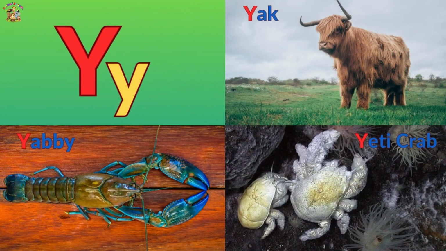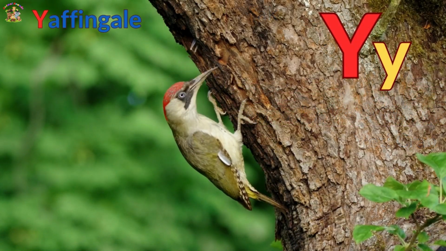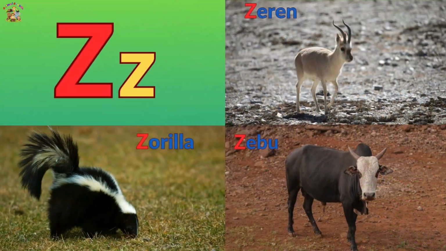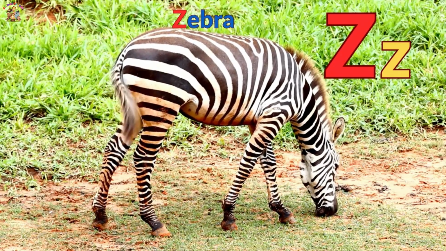Y is for yabby, yak and yeti crab. Y is for yappingale, a greenwood pecker. Z is for zorilla, zirin and zebu. Z is for zebra, who has black and white stripes.